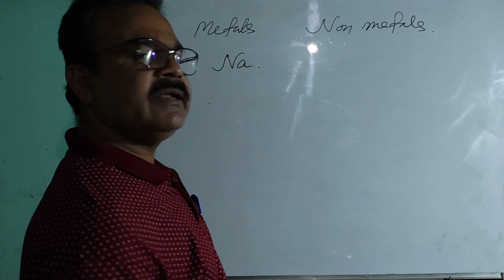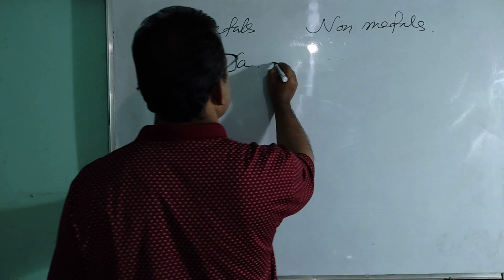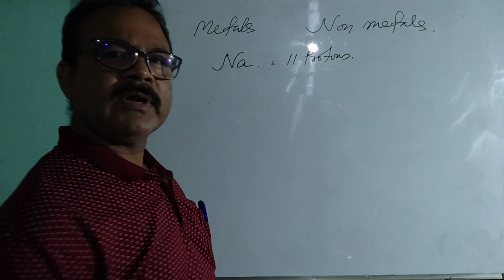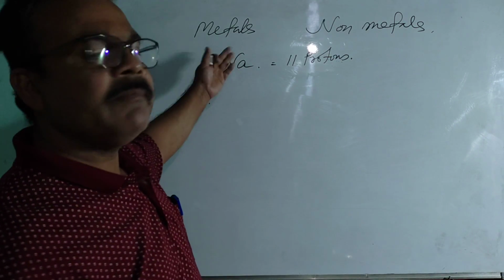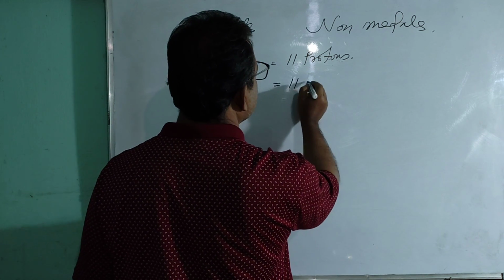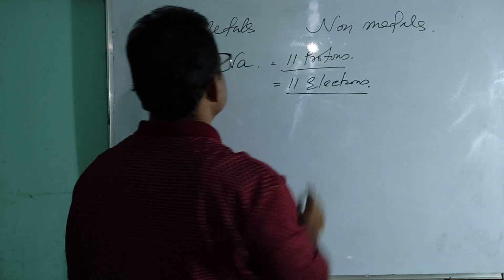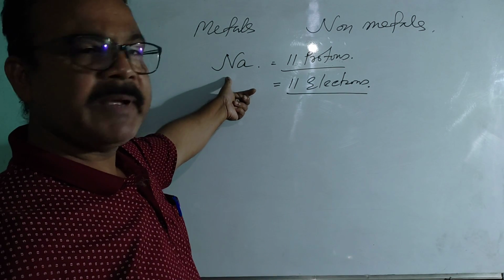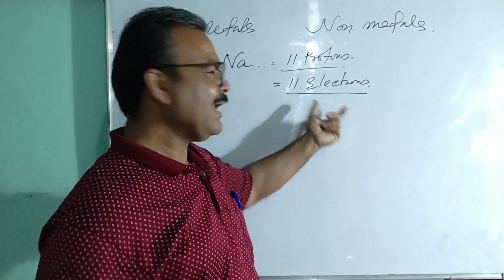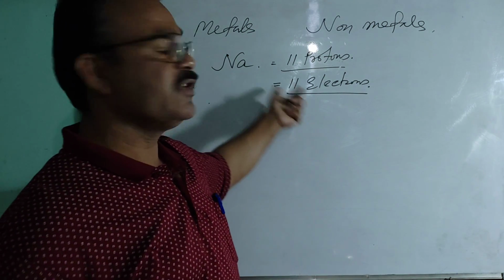It means that the number of protons present in the nucleus of a sodium atom is 11. So there are how many protons? There are 11 protons. Okay, and another important point: in a normal atom, the number of protons is always equal to the number of electrons. So in a sodium atom there are 11 protons and 11 electrons. Now let's see the arrangement of electrons surrounding the nucleus of this sodium atom.